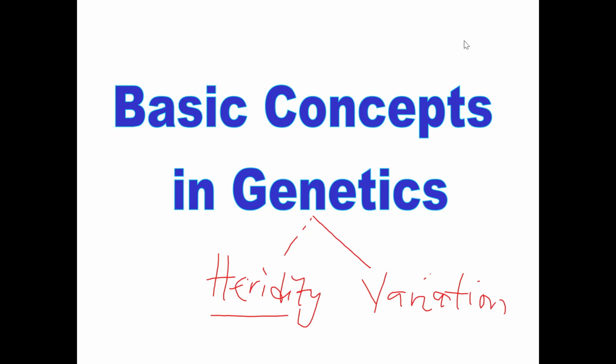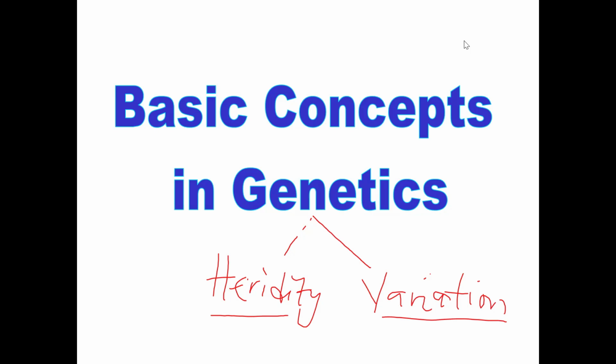And then we have variation. What is a variation? A variation is the differences that exist between the parent and their offspring. Like for example, if our parents are tall and you are short, it means that you have a variation.